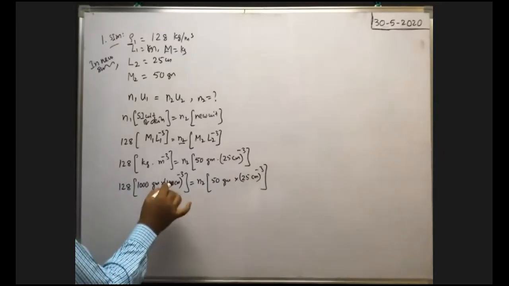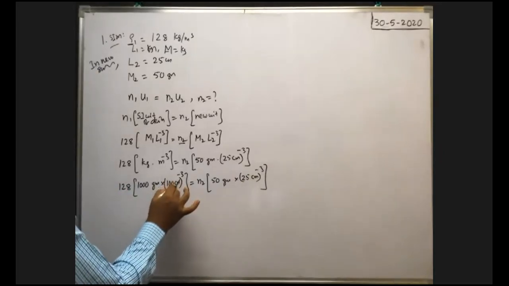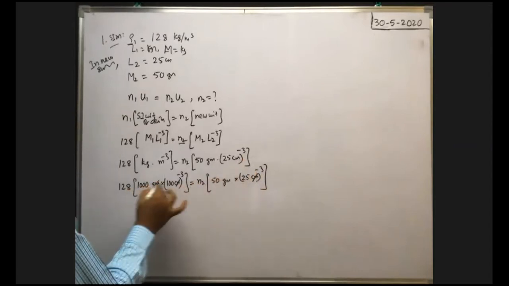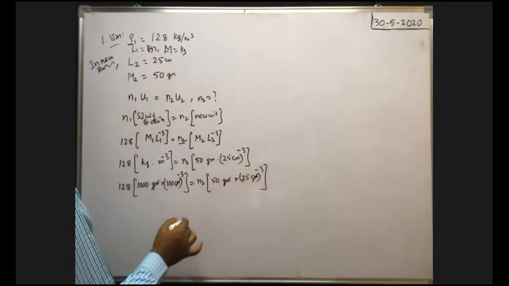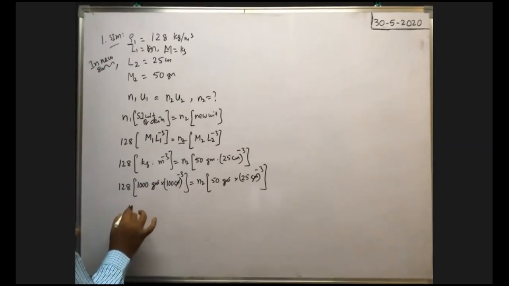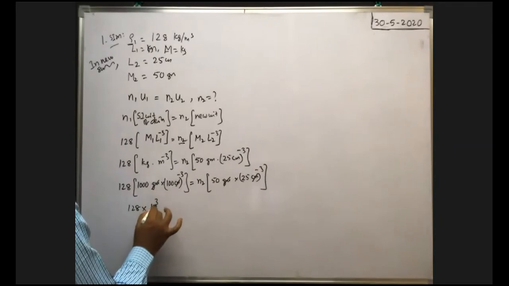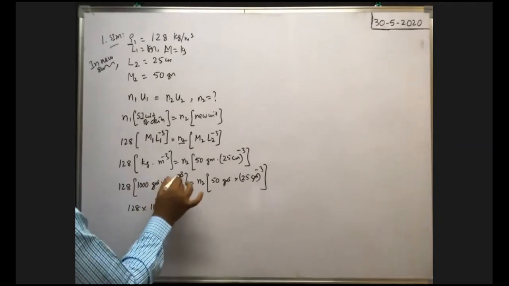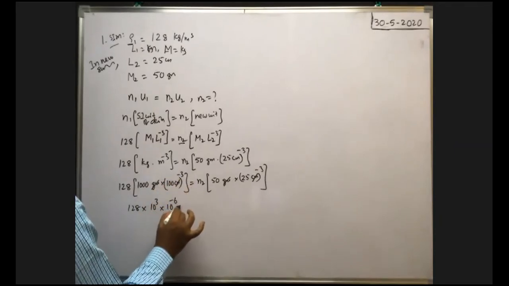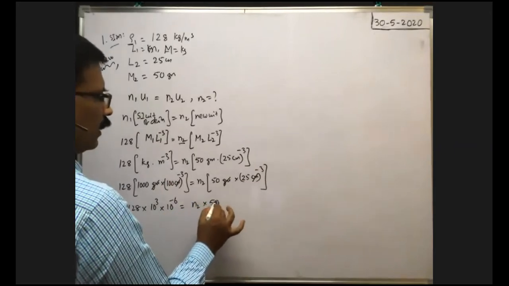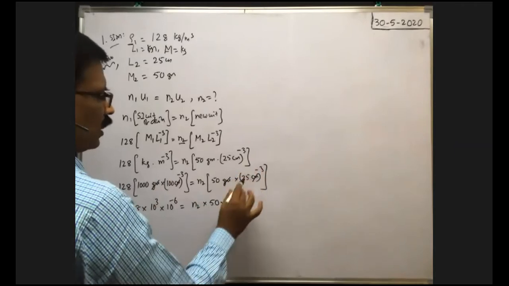Now you see here centimeter whole to power of minus 3 is there. Here centimeter whole to power of minus 3 is there. You cancel them. Here gram is there. Here also gram is there. You cancel them. Okay. Here now 128 into 100 into, that means 10 to the power of 3 into, here 10 to the power of 2 whole to the power of minus 3 means 10 to the power of minus 6 we can write. That is equal to N2 into, here 50 into 25 whole to the power of minus 3.